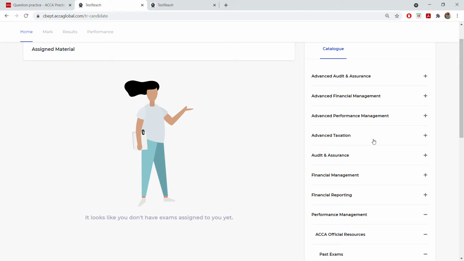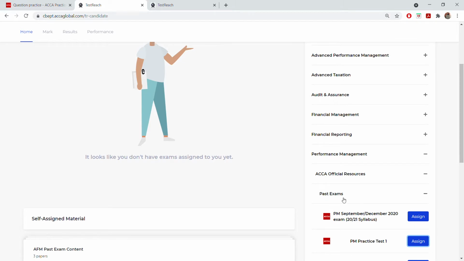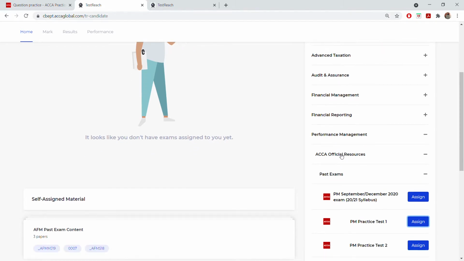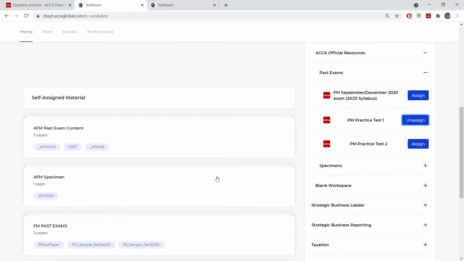Okay, so let's start. You can see on the right hand side, you can go to performance management. Under SEC official resources past exam, we are going to do practice test 1. I'm only going to do one practice test and not cover the others. By seeing practice test 1, you know the nature of performance management. This will also help people know what performance management is all about and what things are included. Okay, so let us start the exam.